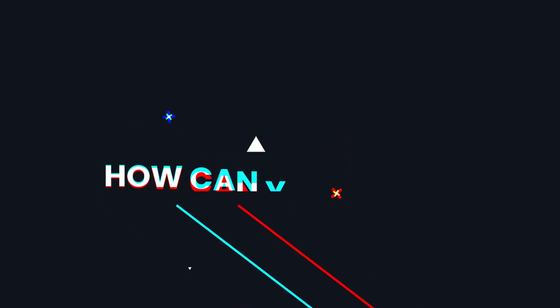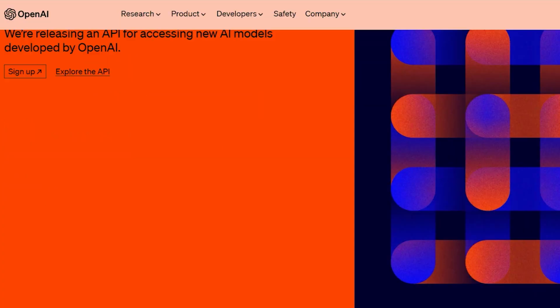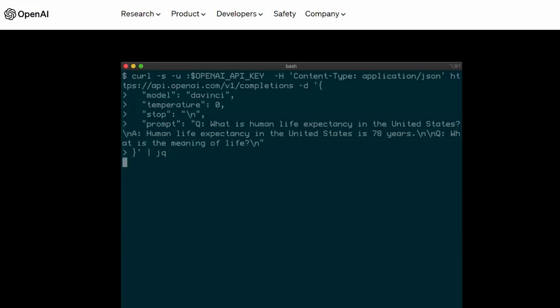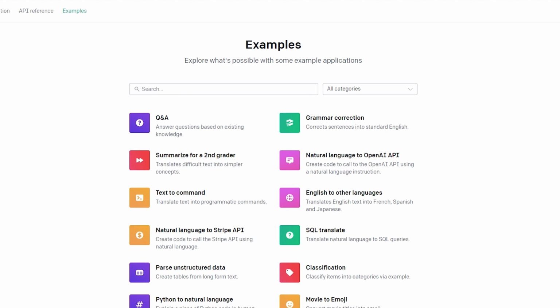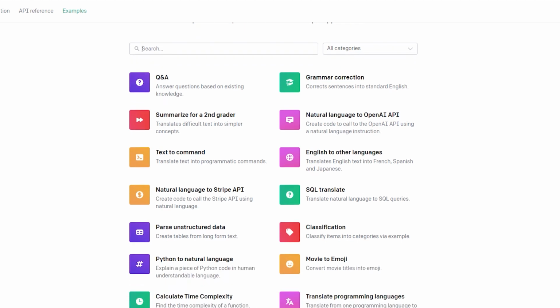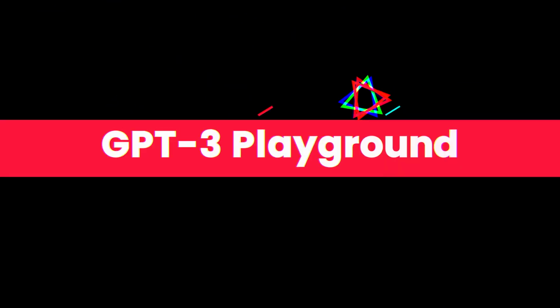So, how can you access ChatGPT? Accessing ChatGPT can be done through various ways, depending on your use case and requirements. OpenAI API. OpenAI offers an API for developers to access ChatGPT's capabilities. With the API, developers can integrate ChatGPT into their applications, allowing users to interact with the model through chat interfaces or voice assistants.